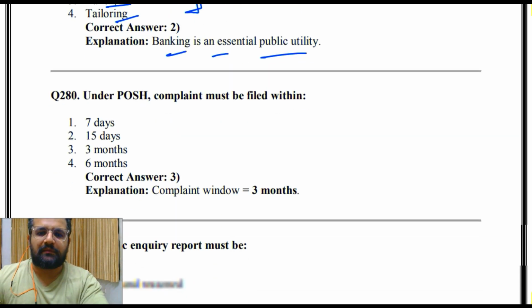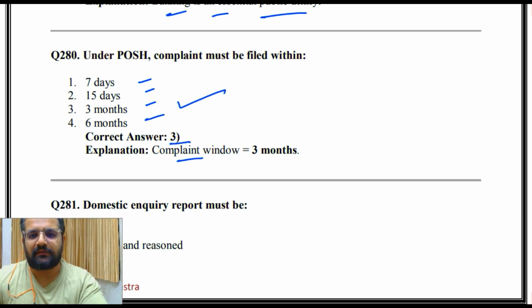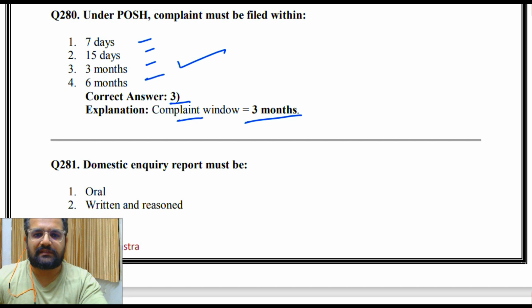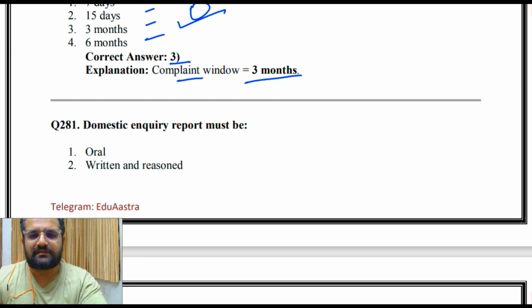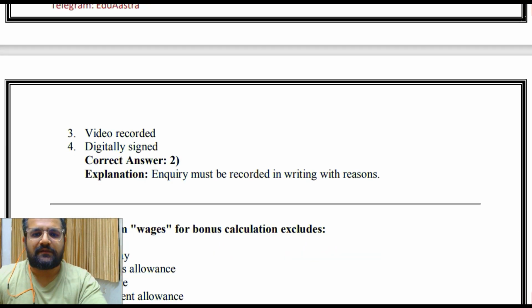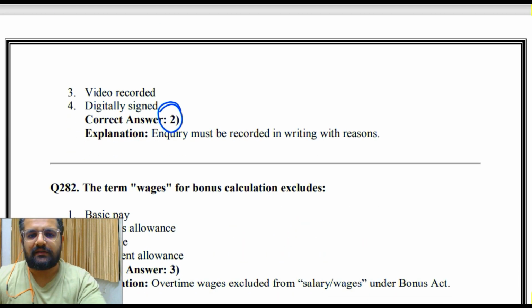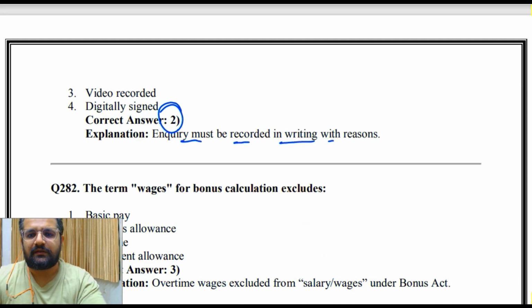Under POSH, complaint must be filed within 7 days, 15 days, 3 months, 6 months. So the answer is 3, that is 3 months. Complaint window is 3 months. In POSH, domestic inquiry requirement must be oral, written and reasoned, video recorded, digitally signed. So this is written and reasoned. Inquiry must be recorded in writing with reasons.